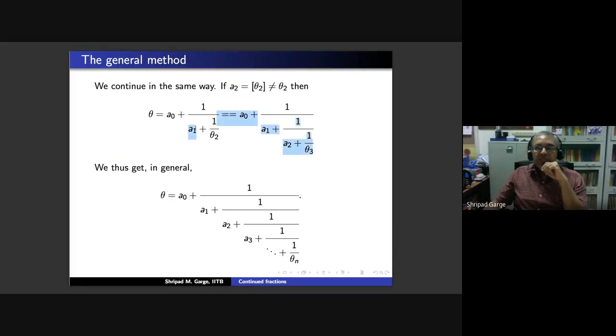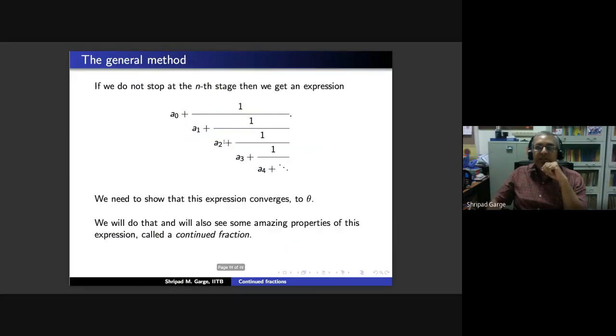So this is our theta 1, right? A1 plus 1 by theta 2 is our theta 1. So we are writing theta 1 again as A1 plus 1 upon theta 2. And theta 2 is A2 plus 1 upon theta 3. Theta 3 is A3 plus 1 upon theta 4, and we are continuing. So if you just continue this without stopping at nth stage, then you get this very curious expression.